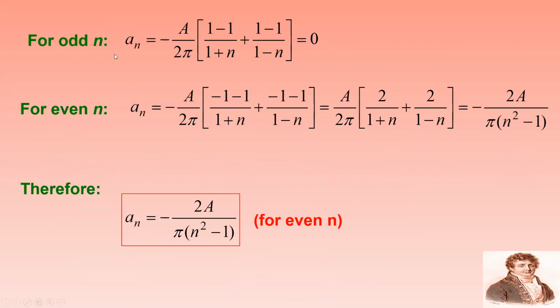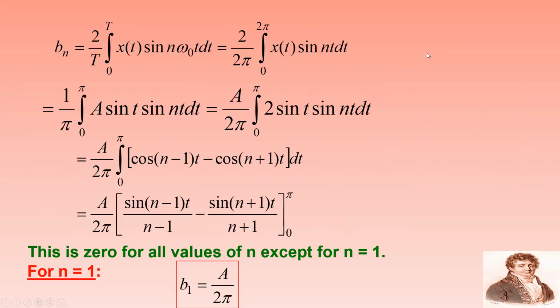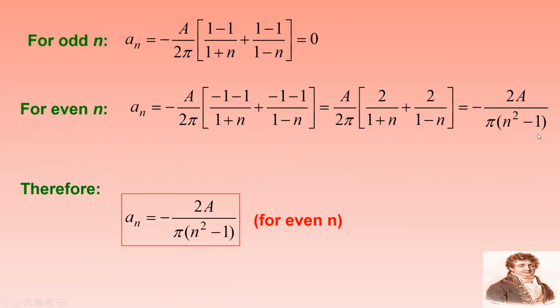So the value of an equal to minus a by 2 pi, which may be equal to 1 minus 1 if n is odd. If n is even, I can have the value minus 2a by pi into n square minus 1. So this is a simple simplification. You can also simplify by using a simple algebraic function.